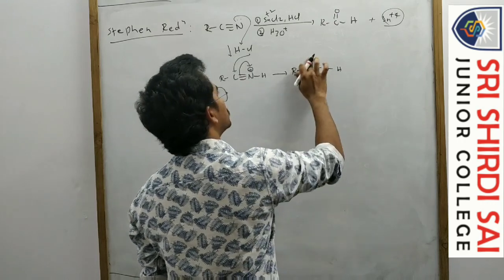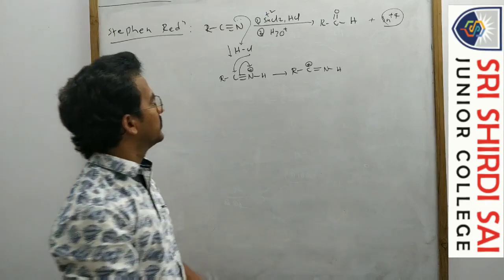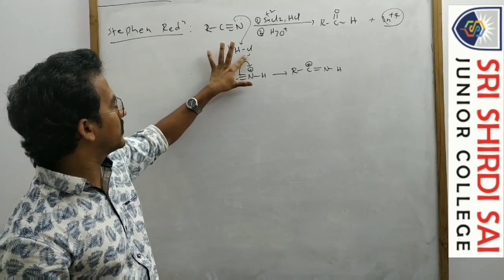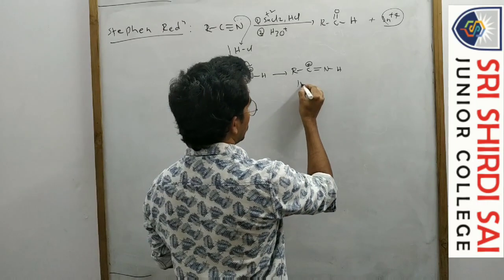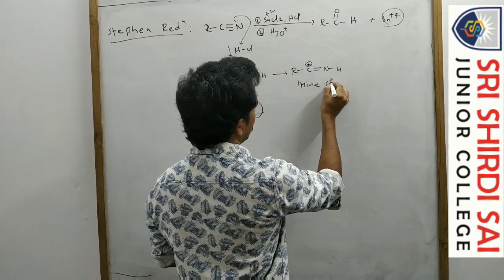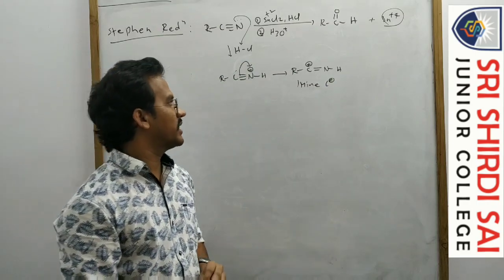Actually, if this Cl minus is not bonding with the carbon, then this is the imine cation. By the protonation of this cyanide, we get the imine cation.